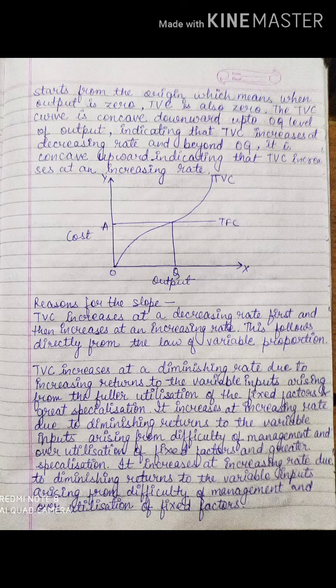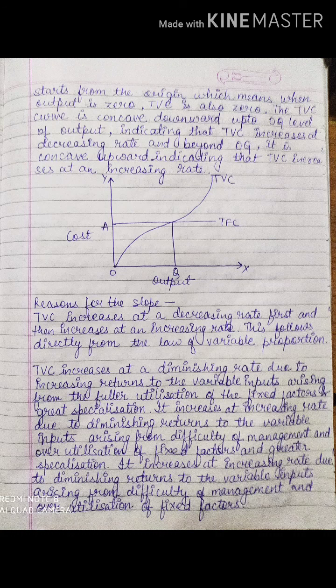Do remember, previously we have studied different curves, but total variable cost is different. Initially it is increasing at a decreasing rate with increasing output. Later on it is increasing at an increasing rate with increasing output. Okay. So total variable cost starts from the origin. Fine. Which means when output is 0, total variable cost is also 0. See, this is not a fixed cost. You know that this is an avoidable cost. So when my production is 0, that means no variable cost according to the law.